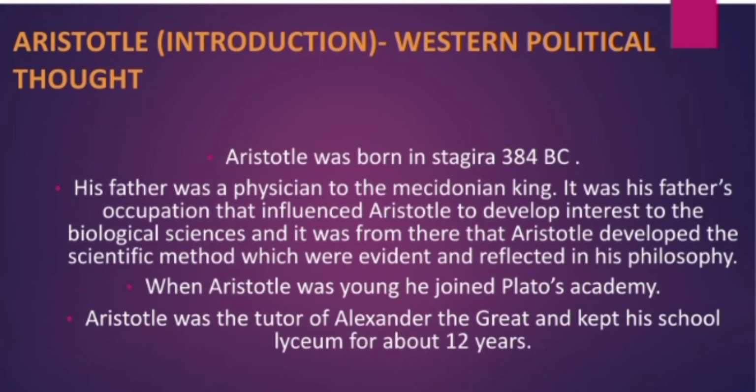Aristotle was very young when he joined Plato's academy. Plato was his teacher. ठीक है तो फिर Aristotle was 37 when he left Plato's academy, and then in the year 335 BC, Aristotle returned to Athens and established his own school, which was Lyceum, and he kept his school for about 12 years.